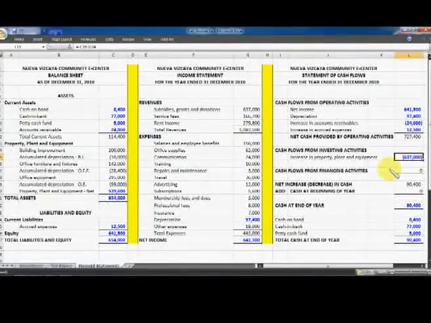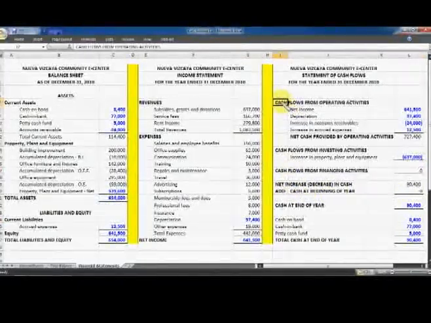For the cash flows from investing activities, we have an increase in property, plant, and equipment of 637,500, which is the total of the net amount of property, plant, and equipment per balance sheet of 539,600 and the depreciation of 97,400. We don't have cash flows from financing activities, so that's 0. So from the three cash flows, we have a net increase or decrease in cash of 90,400. Since this is a positive amount, we have a net increase in cash in the amount of 90,400.